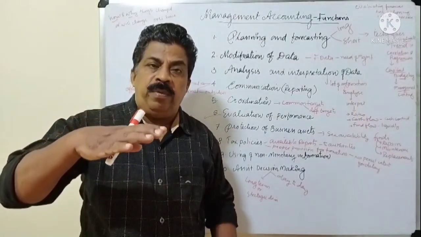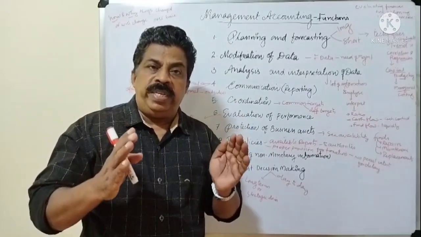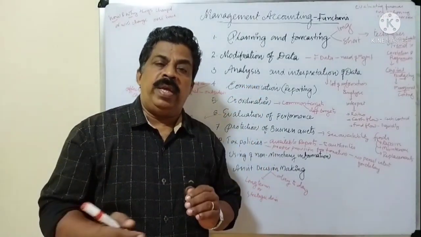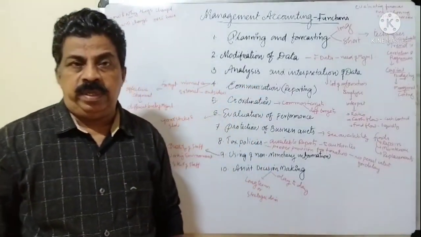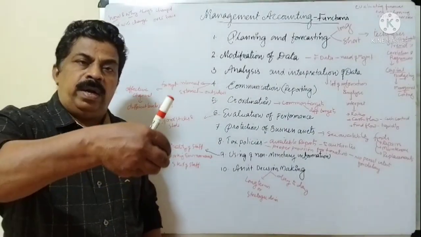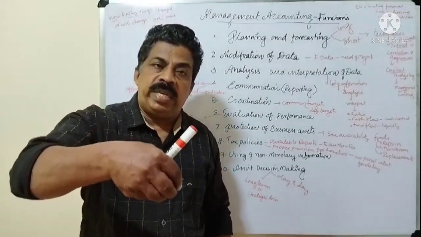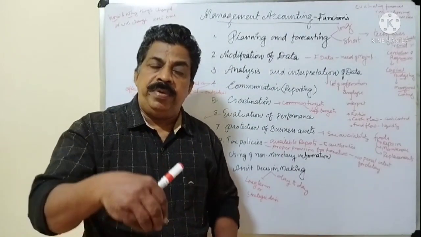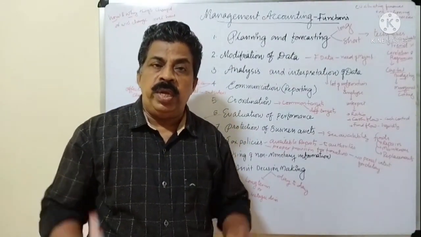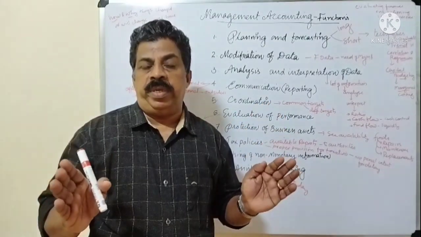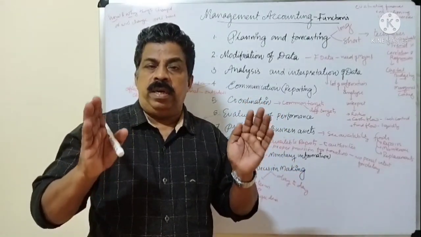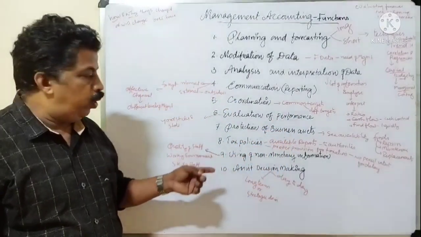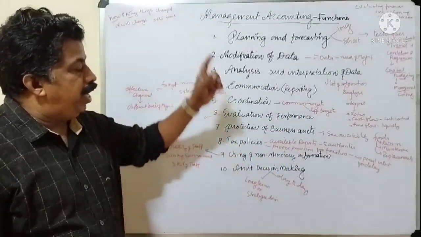If the management accounting departments are not providing a sufficient environment to work properly, it will affect the production of the business. For example, if the employees are not getting sufficient relaxation time, it will affect the health of the person and it will affect the production of the business. So there should be a good working environment to assist all the workers in the organization. So it is another function of management accounting.